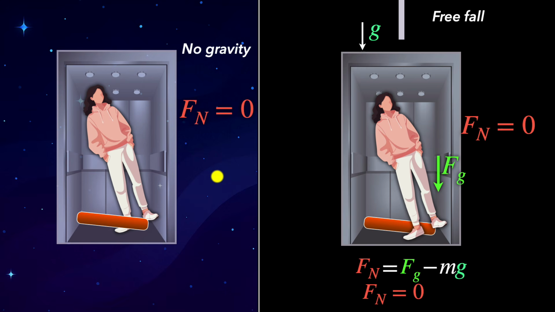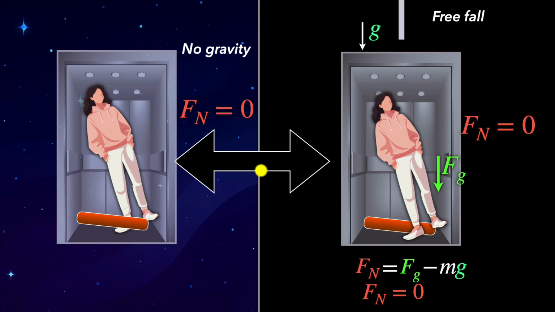But the question is, could you tell the difference from inside the elevator without looking outside? Is there any experiment that you can do that tells you whether you're here or here? The answer seems to be no. Any experiment you do will just tell you that the normal force is zero, that your apparent weight is zero, but it can't tell you whether you are in free fall near Earth or any planet for that matter, or you're just floating far away in deep intergalactic space. The two situations seem very equivalent to each other.